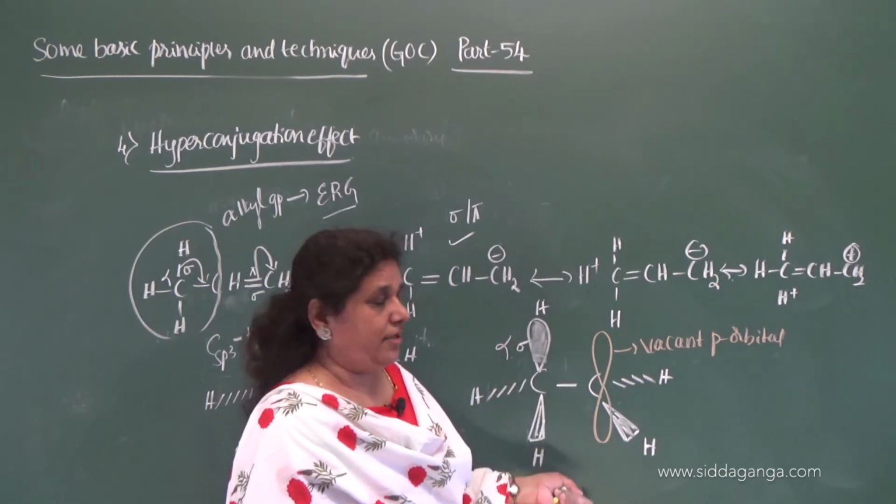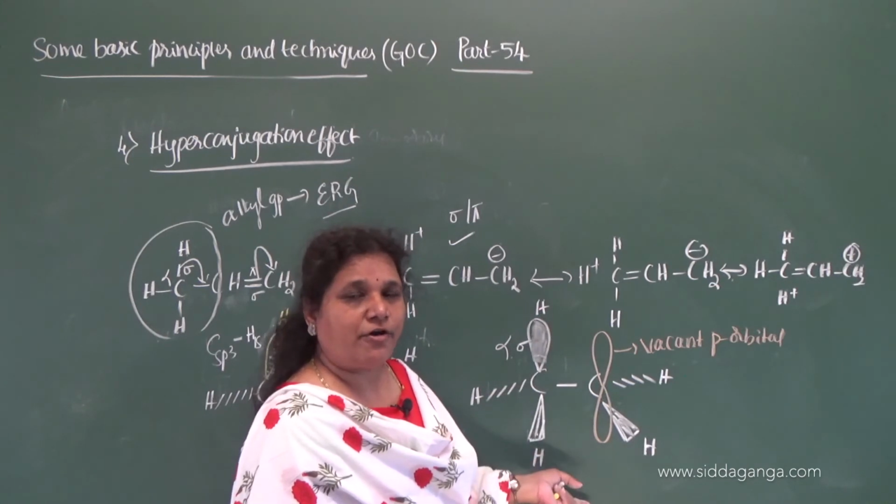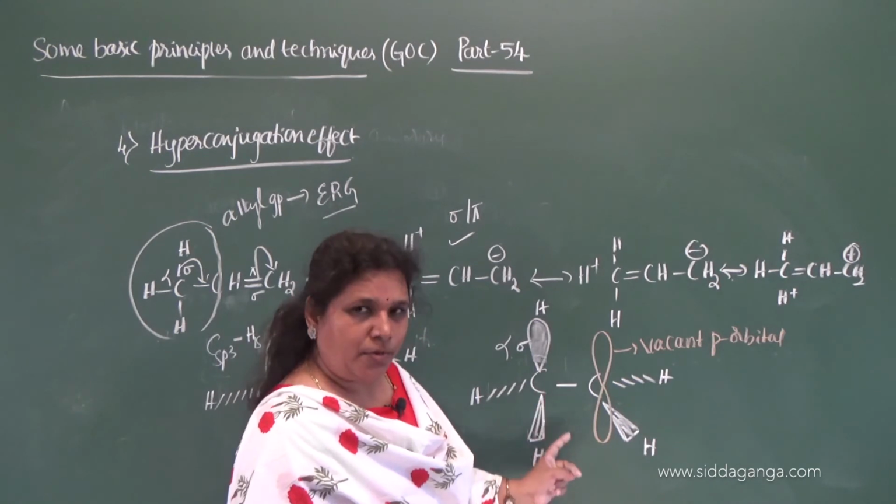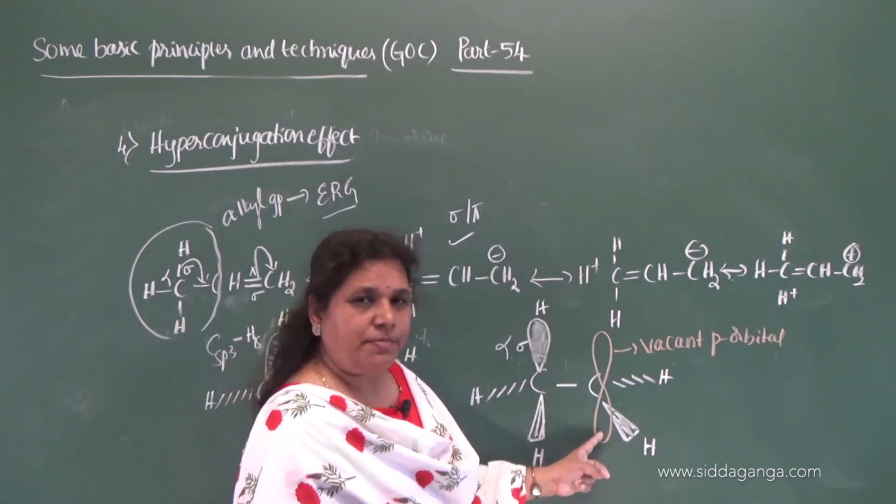Unshared electrons are there because they are not involved in bond formation. So let me consider this is a carbocation which contains a vacant p orbital.